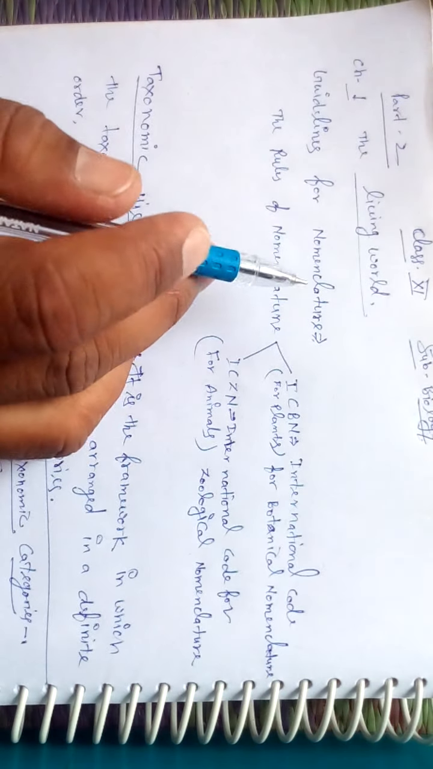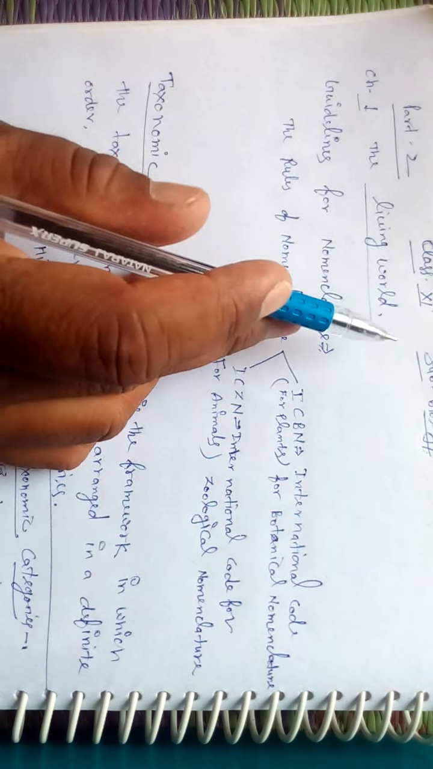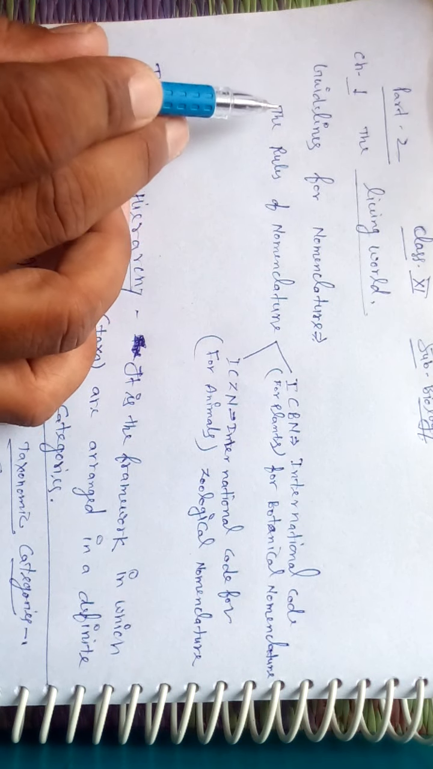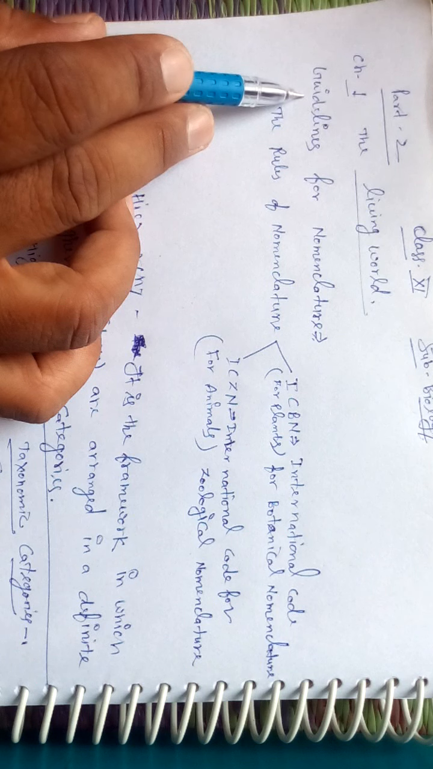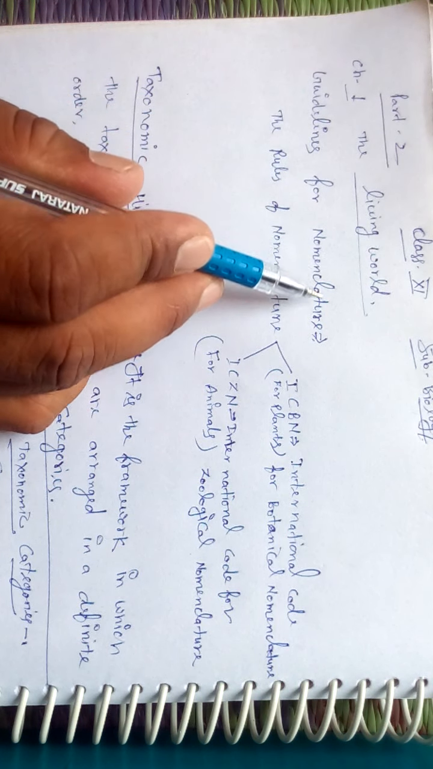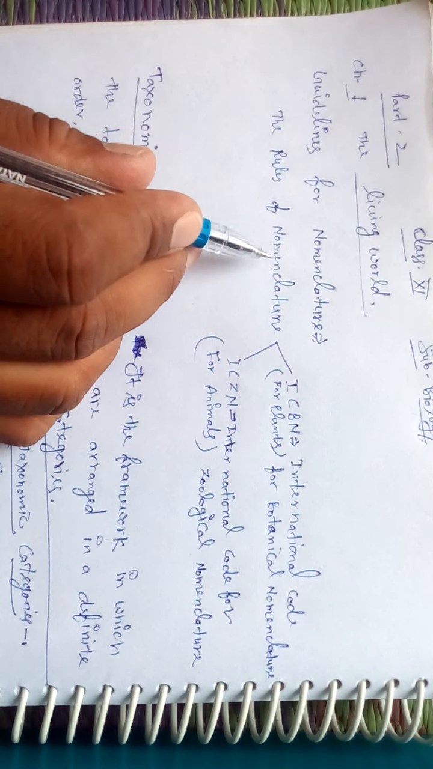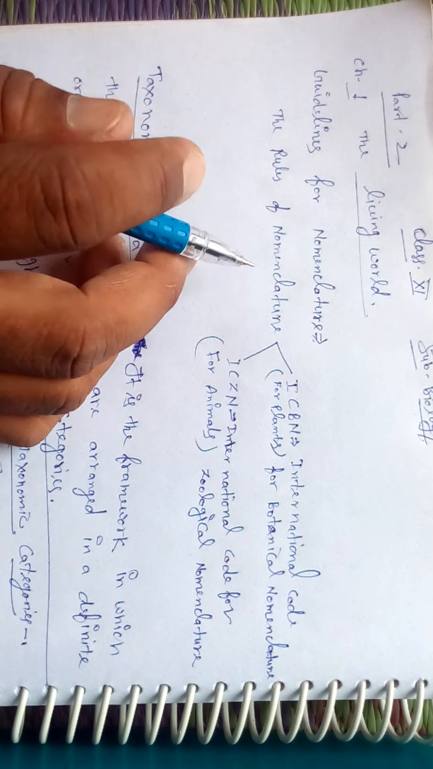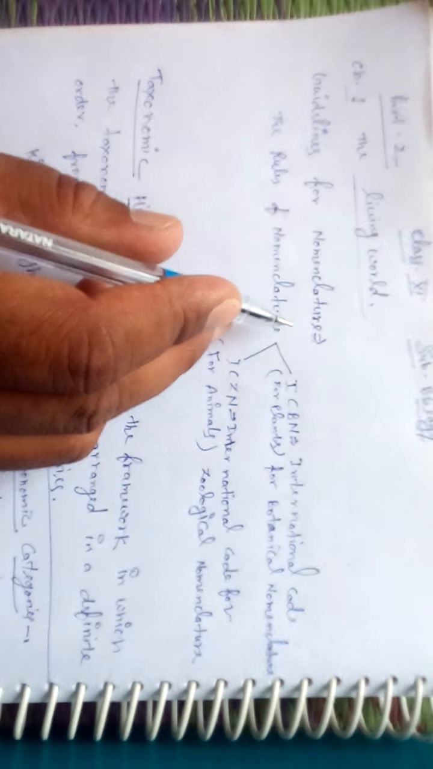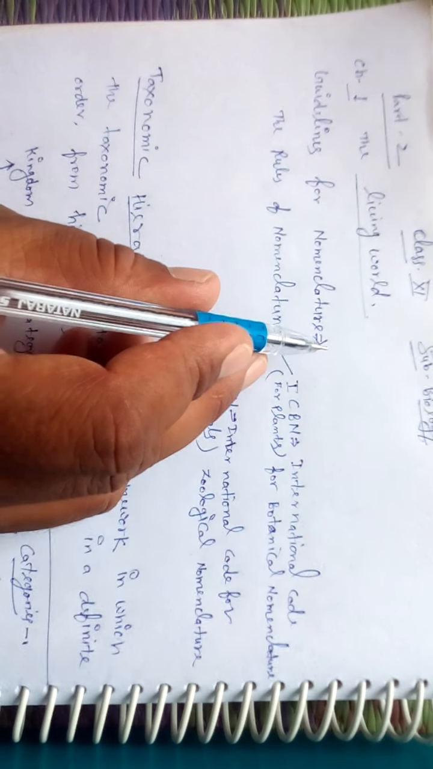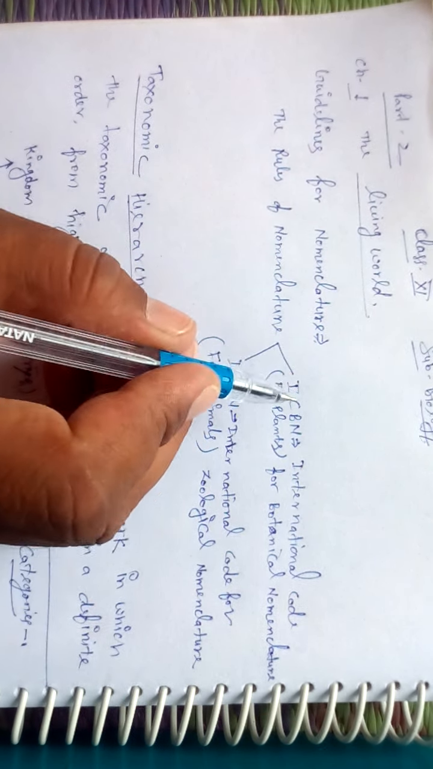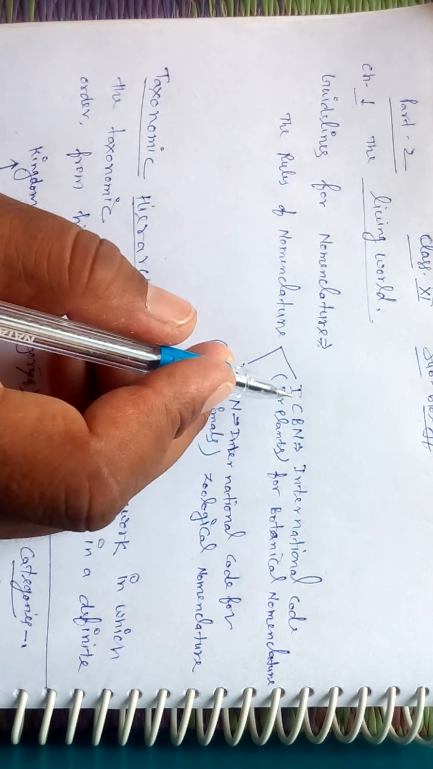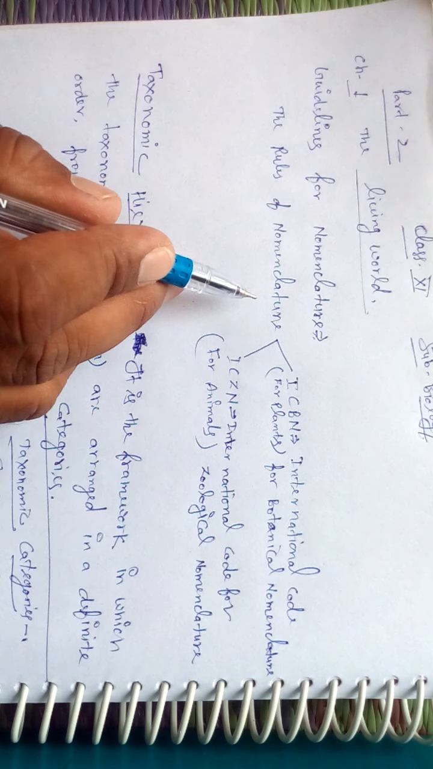Dear students, today we study the class 11 biology part 2, chapter 1: The Living World. First topic: guidelines for nomenclature, the rules of nomenclature according to ICBN and ICZN. The common point is the IUCN, the International Code of Botanical Conservation of Natural Resources.